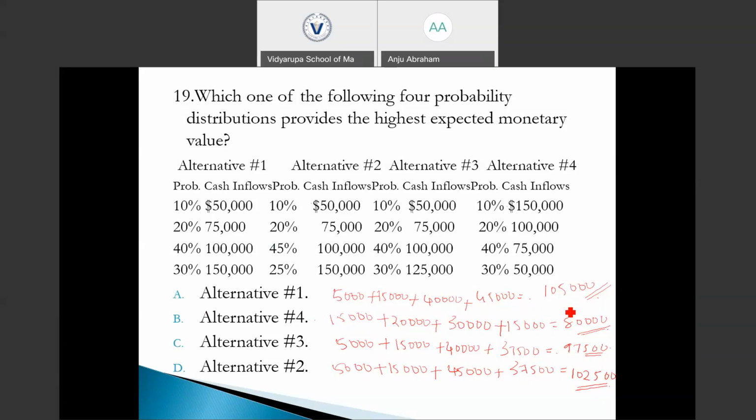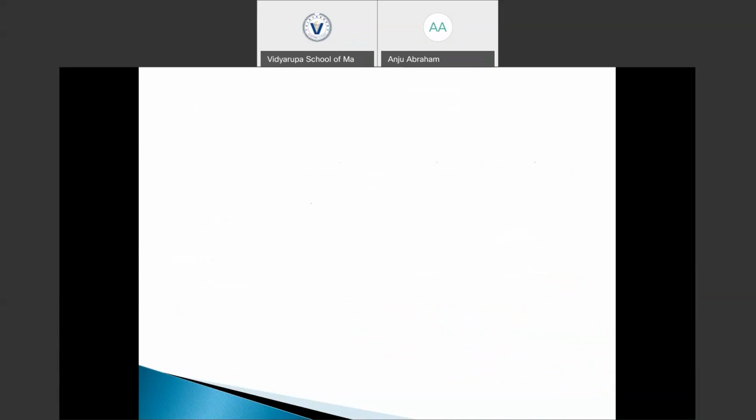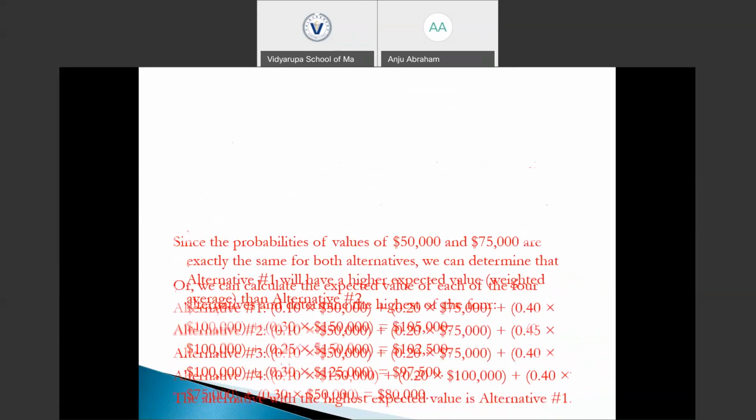So among the 4 alternatives, the one having the highest expected monetary value is alternative 1, which has 105,000. Alternative 2 only has 102,500. So alternative 1 is the right answer, which has the highest expected monetary value. Are you clear? Yes, option A.